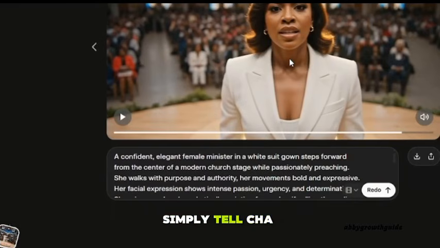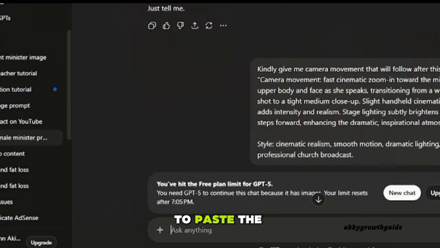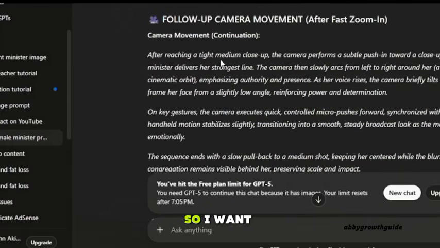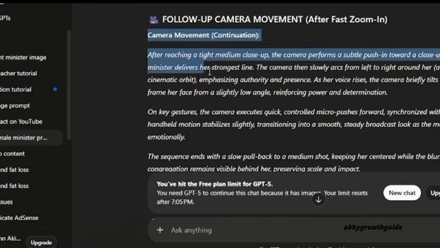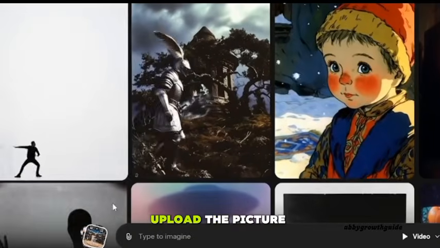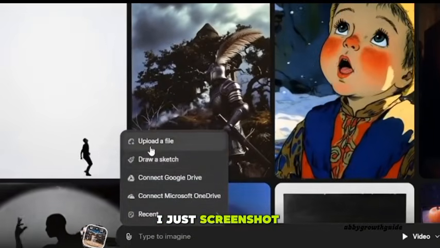So I can simply tell ChatGPT to create a camera sequence that flows immediately after the last movement. I mean the camera movement. So what I'm going to do now is just to paste the last camera movement here and send it to ChatGPT. So I want to tell ChatGPT to create the next move. It's created a follow-up camera movement that we'll be using next. So let us head over to Grok.